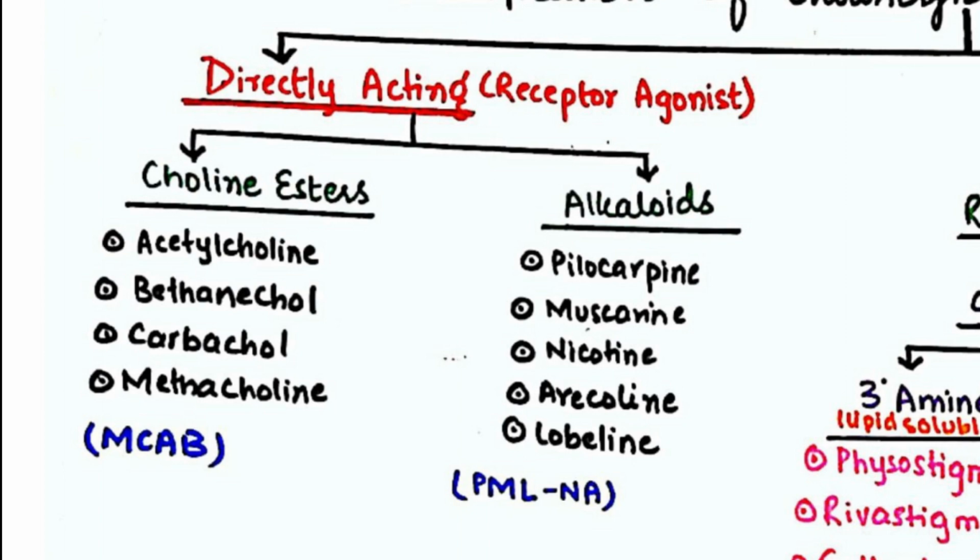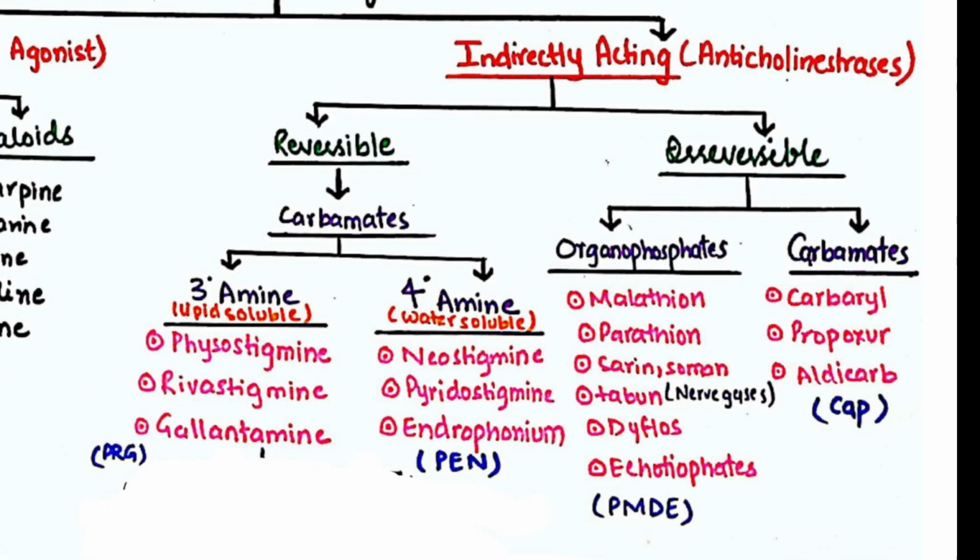Now we have another class of cholinergic drugs that are indirectly acting. They are the anticholinesterases. Basically, cholinesterase is an enzyme that clears acetylcholine from the neuromuscular junction, which in return inhibits the activity of acetylcholine. So these indirectly acting anticholinesterases inhibit the cholinesterase enzyme by binding with it.